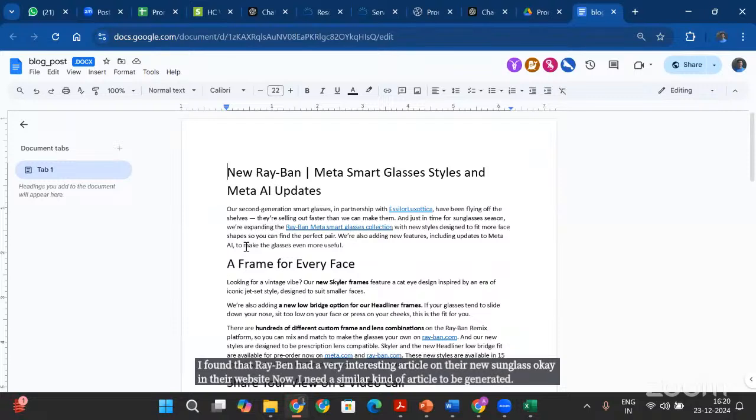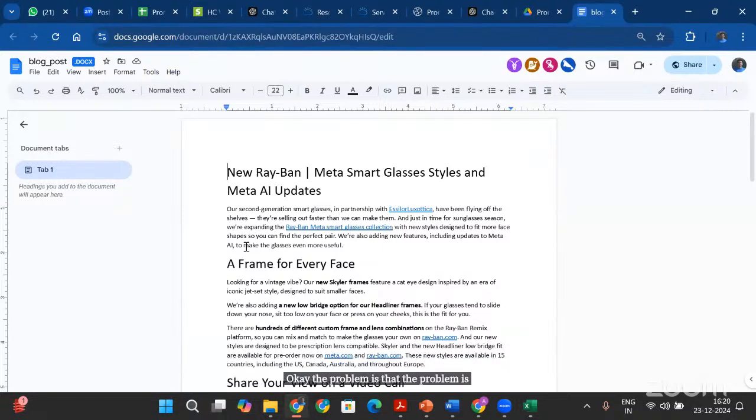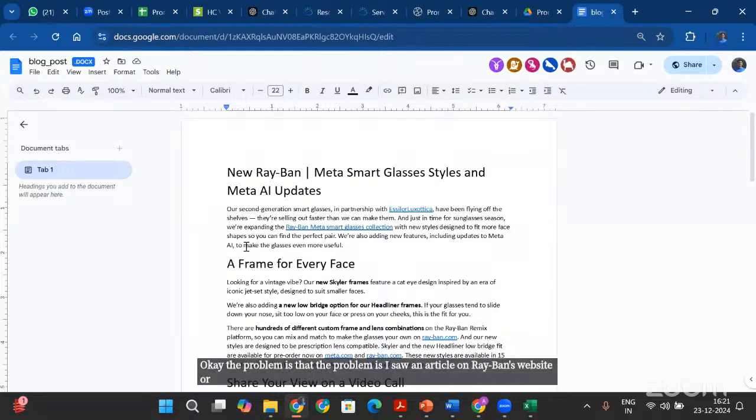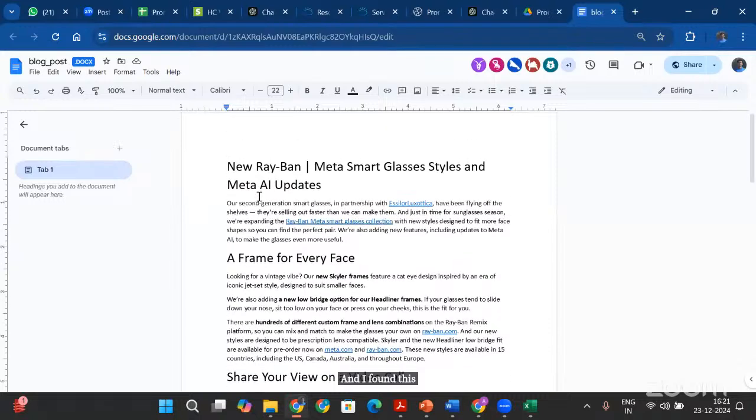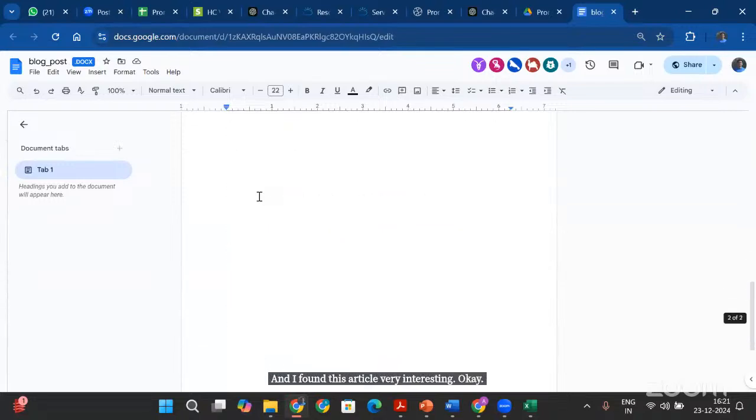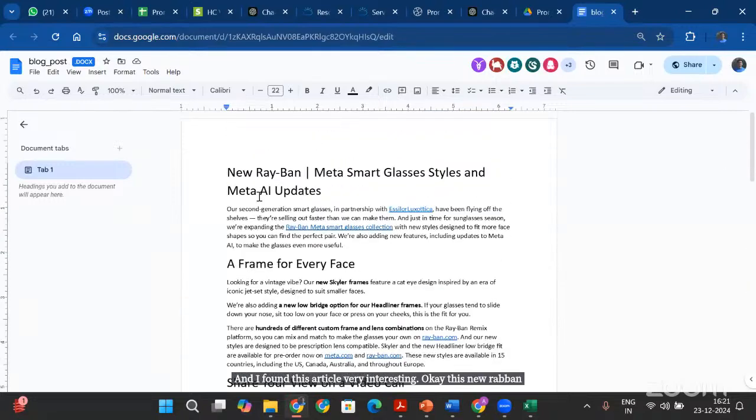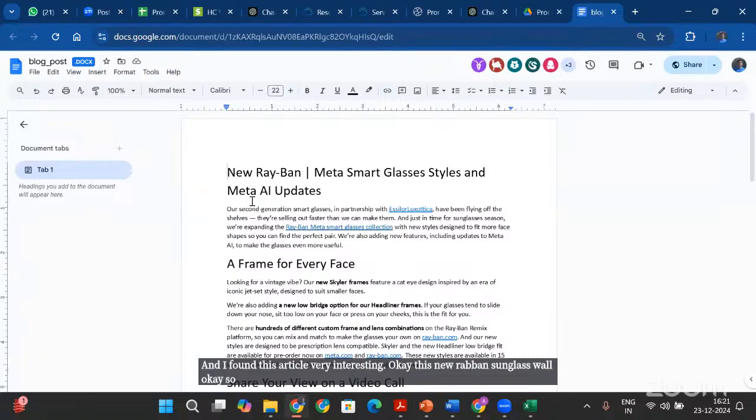The problem is that I saw an article on Ray-Ban's website, or a post on Ray-Ban's social media page or LinkedIn page, and I found this article very interesting. So I need ChatGPT to generate me a similar kind of article, not the same, but similar, for my sunglass. You have the links on the Google Drive.